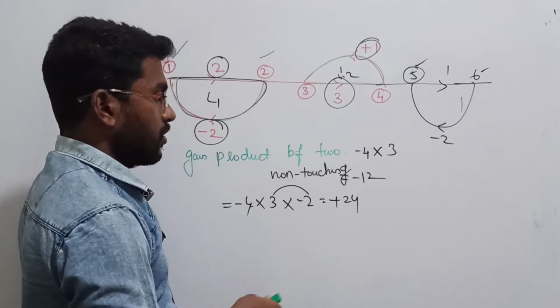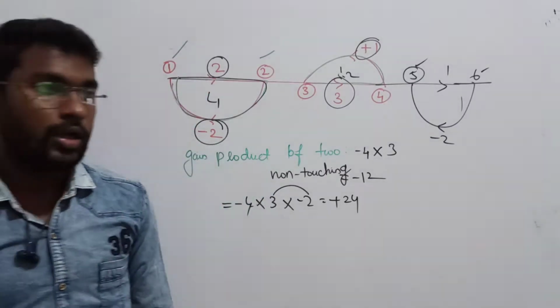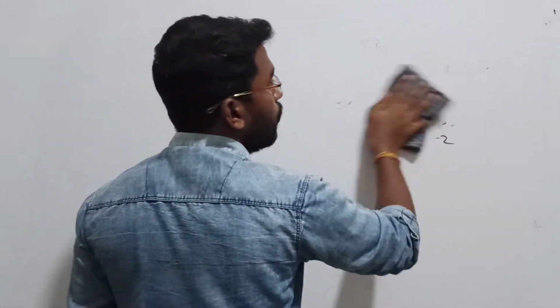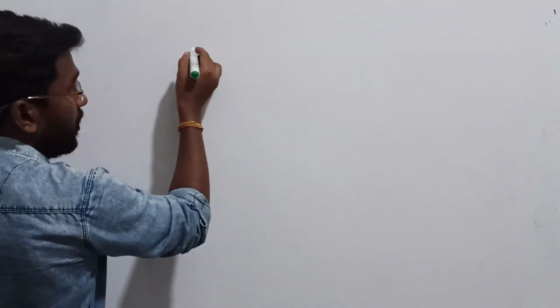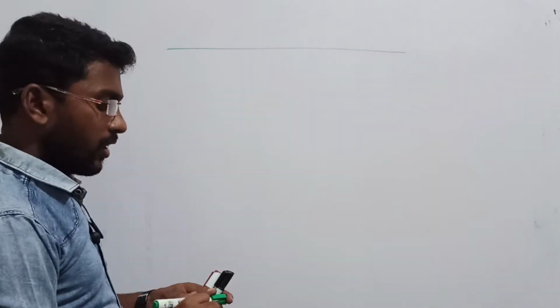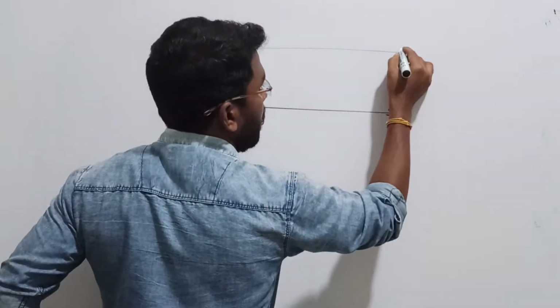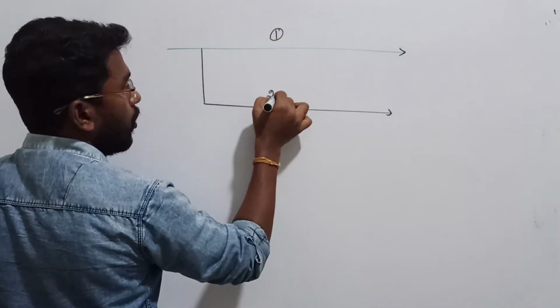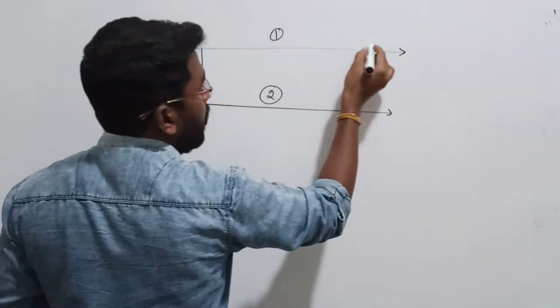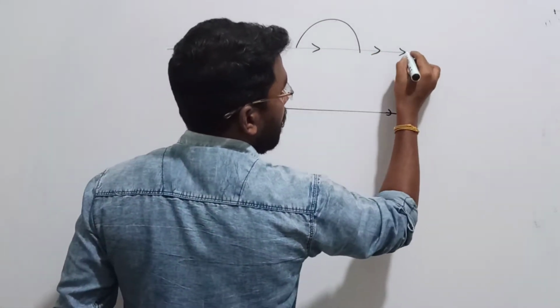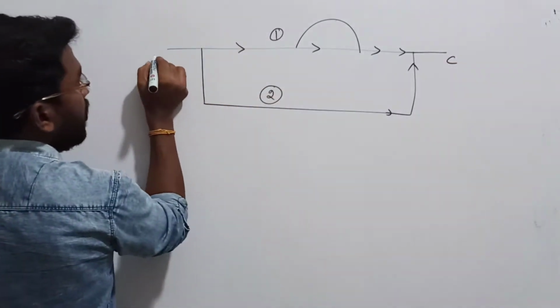Now, next we shall think about one more thing. That is, once again, loop gain products, that is, loop gains which are not touching the selected forward path. For an example, I have two forward paths here, forward path 1 and forward path 2. In forward path 1, a loop is given. The forward path will go like this, and it will go like this, and once again reach the output.